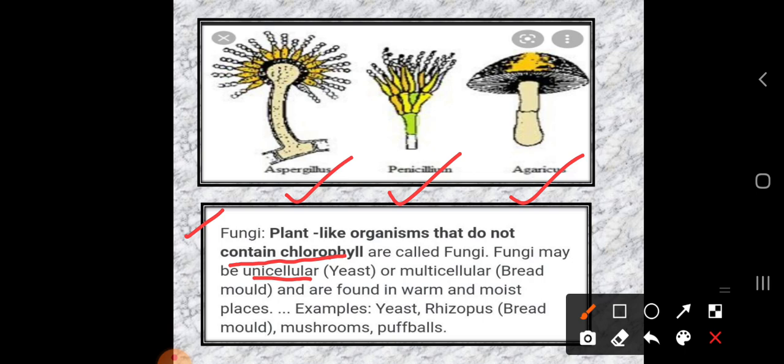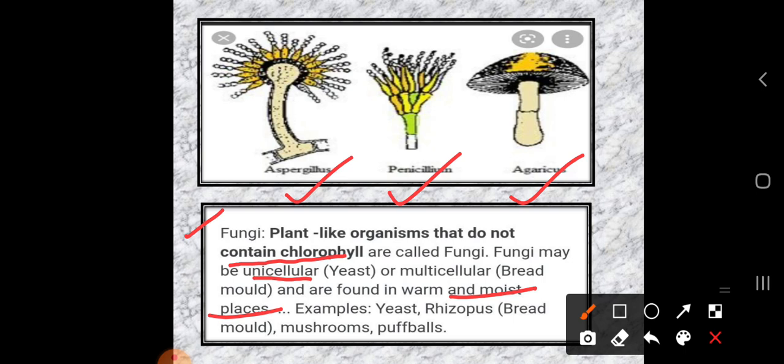Sometimes they are found in warm and moist places also. So they can be obtained in moist places as well as in warm places.